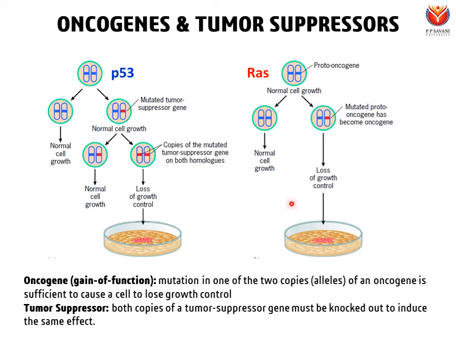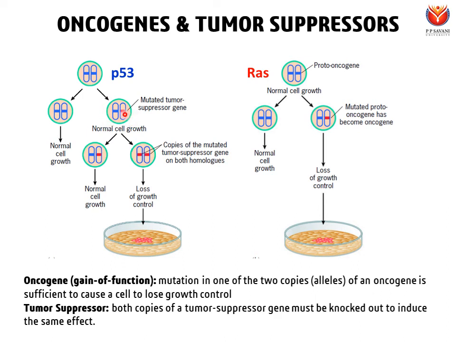However, in case of p53, which is a negative regulator, right now this cell has two normal copies of p53. Upon cell division, it has two normal copies again, which leads to normal cell growth. Let's say one of the daughter cells has one mutated copy.